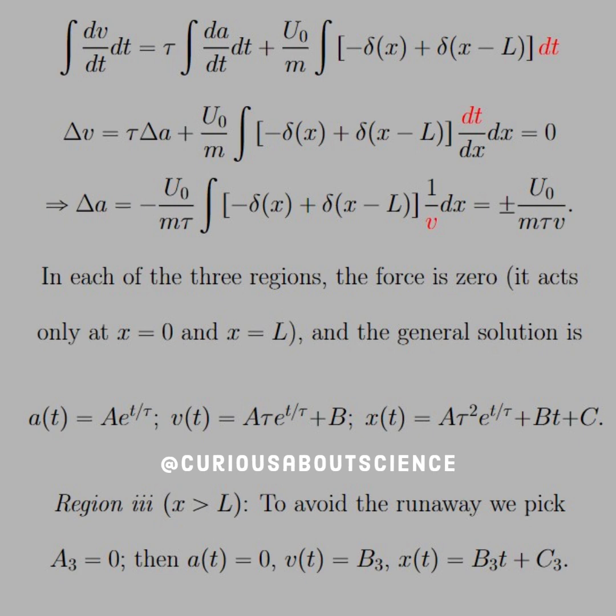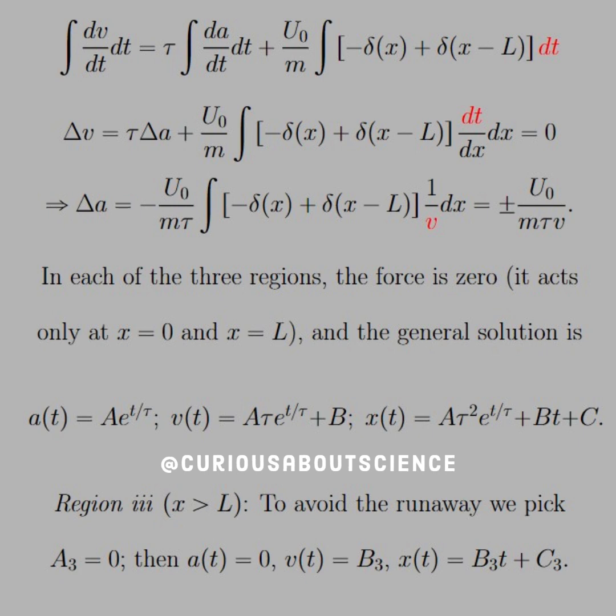So in the third line, we show that delta a is equal to negative U naught over m tau, and we substitute the fact that we got rid of the dt element with the dx element via bringing over the 1 over v. And now we can evaluate these integrals as such.